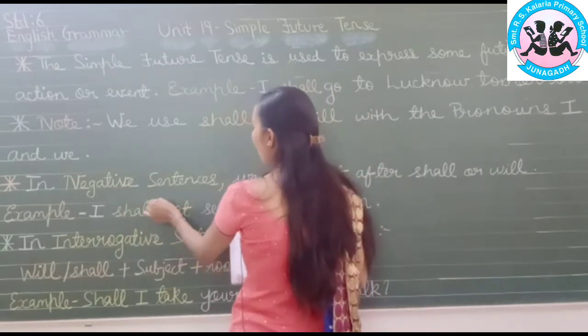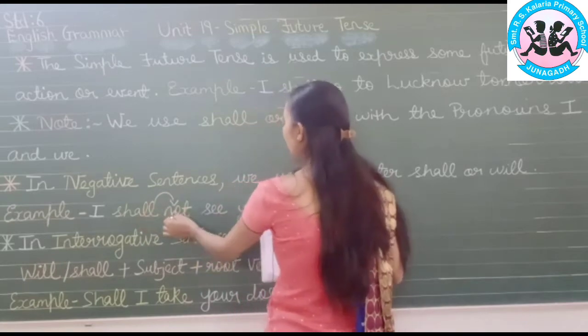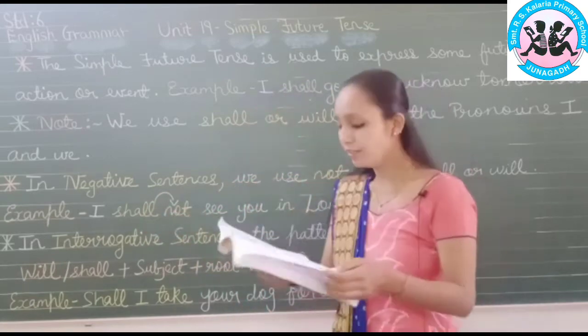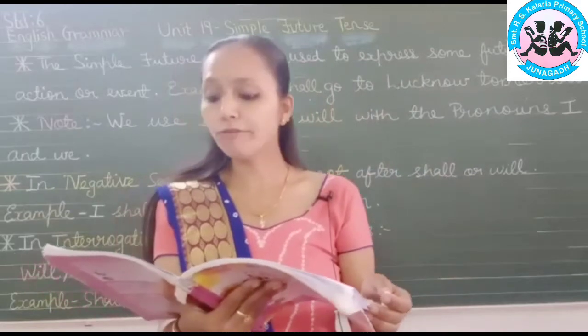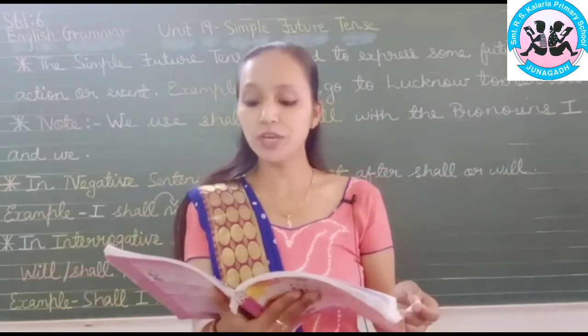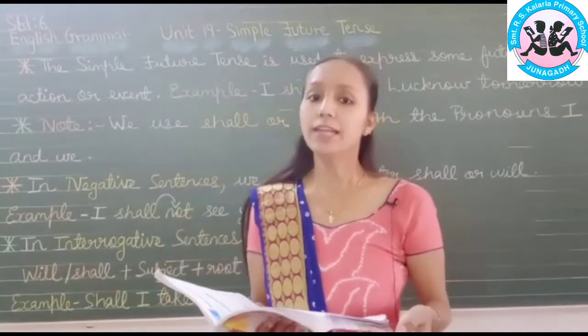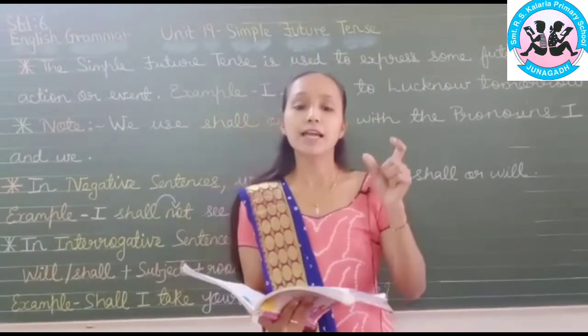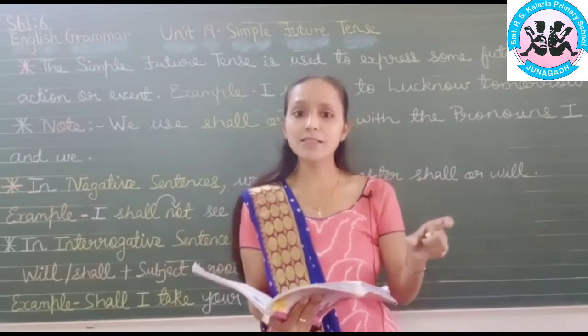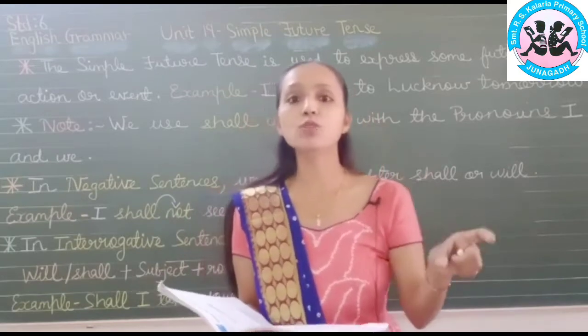After shall. I shall not see you in London. I will not go for morning walk from next week. We will not be able to water the plants every day. So you have to remember that in negative sentences, not will be used after shall or will.